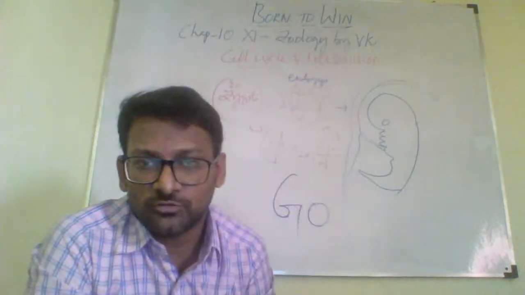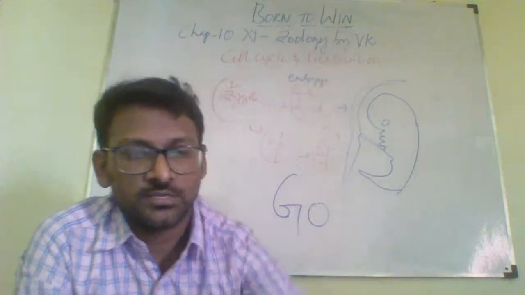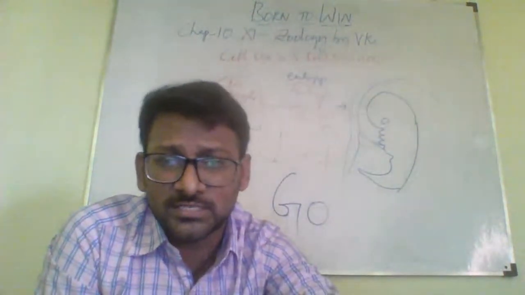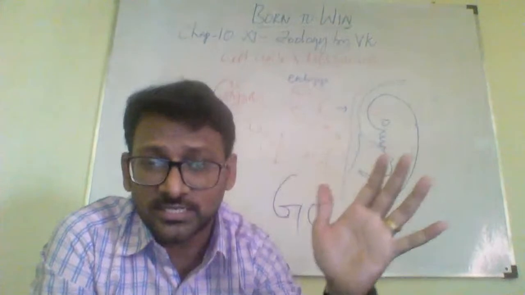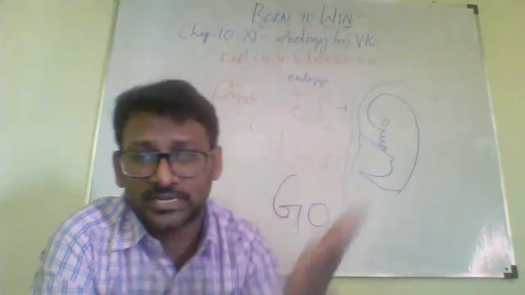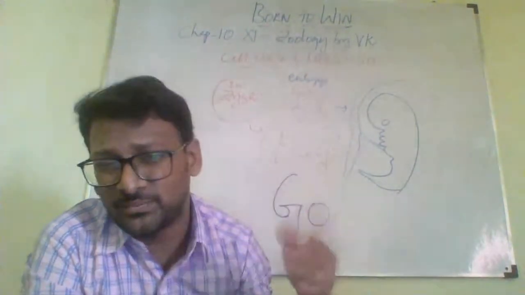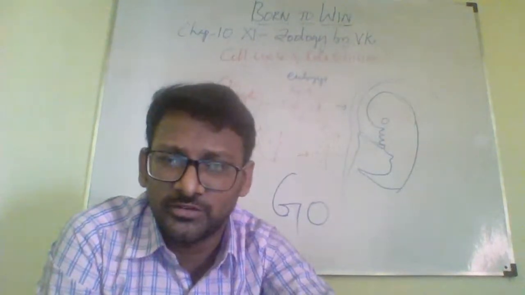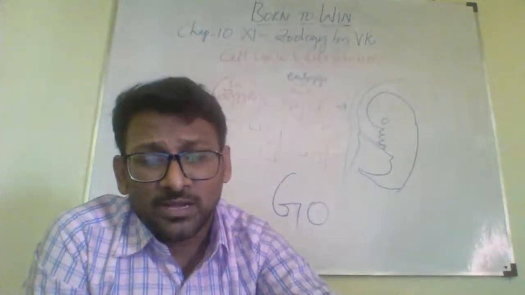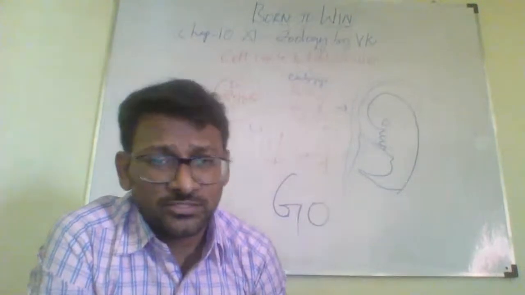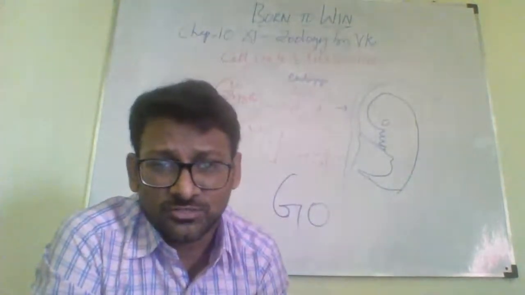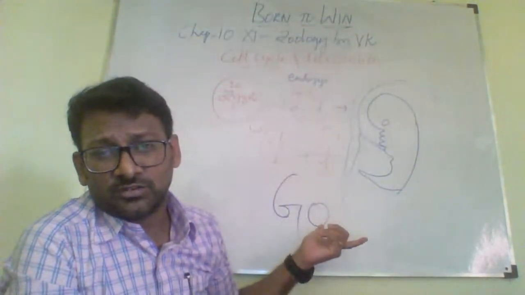G0 phase, or quiescent phase. Before going to these aspects, very interesting aspects, I'll try to show videos next week. Let's have the theory part complete today, and then we'll go for the videos next week. So what aspects does this cell cycle contain? These are all very intriguing concepts.